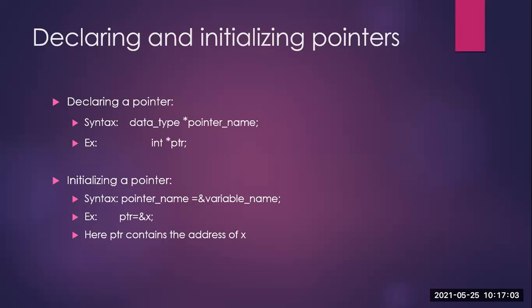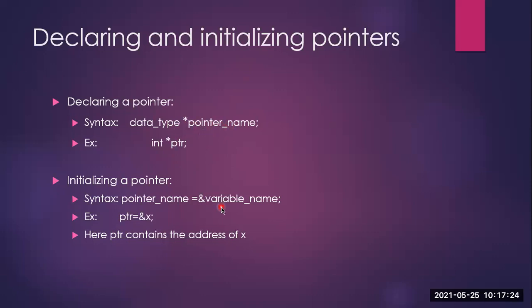But remember that you should not give a space here. Let me show you. There should be no space between this asterisk and the pointer name. You write the data type, give a space, write the asterisk and then the pointer name. Don't give a space here.